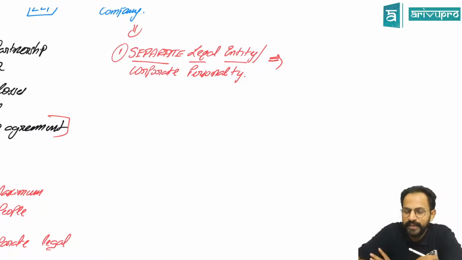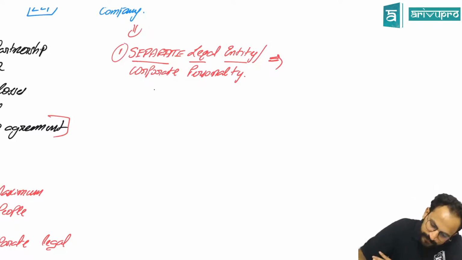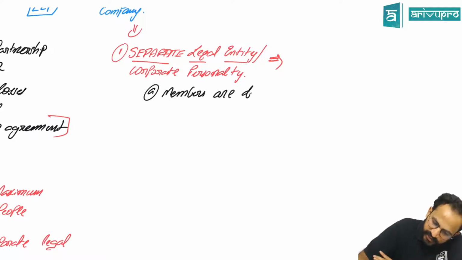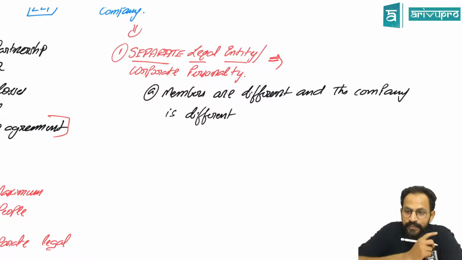Till now we have been writing it. Separate legal entity means members are different and the company is different.